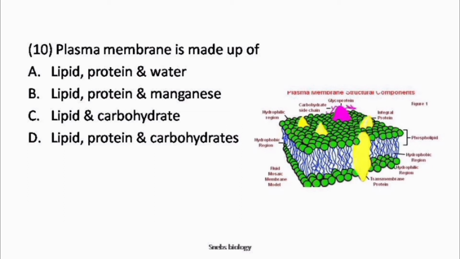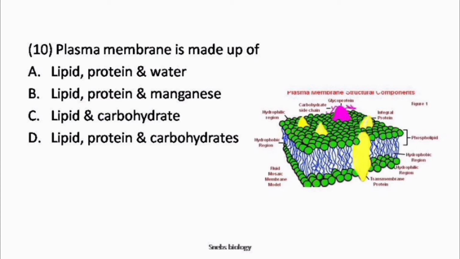Plasma membrane is made up of option A lipid, protein and water, option B lipid, protein and manganese, option C lipid and carbohydrate, option D lipid, protein and carbohydrate. So every living cell is externally covered by a thin transparent electron microscopic elastic semi-permeable membrane called cell membrane.